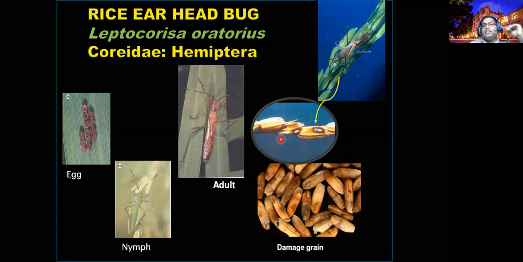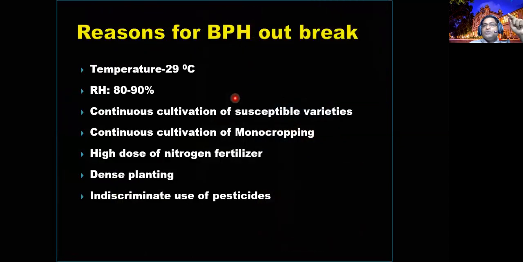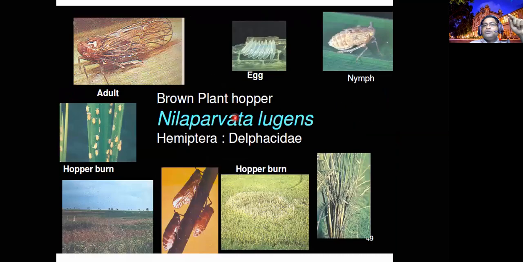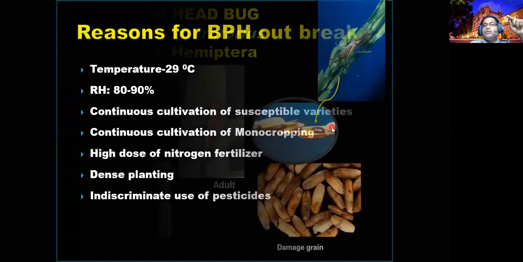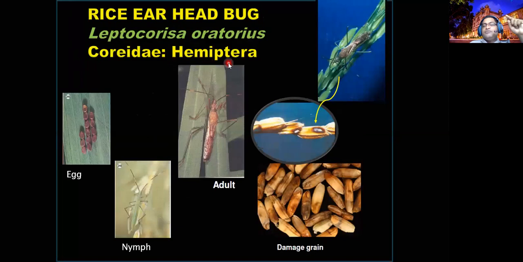Earlier it was called Leptocorisa acuta, but nowadays it has been newly named Leptocorisa oratorius. It belongs to order Hemiptera, family Coreidae. The brown plant hopper you studied earlier also belongs to the order Hemiptera, but the family is different: that one is Delphacidae, and this is Coreidae.